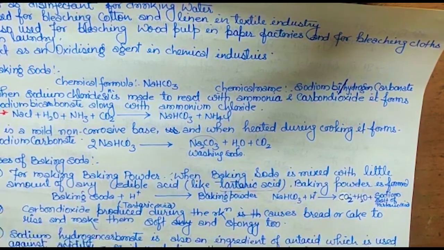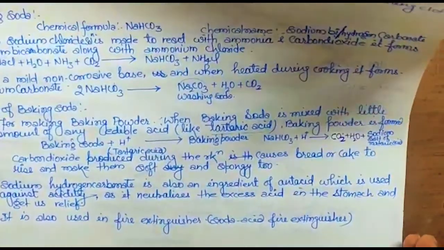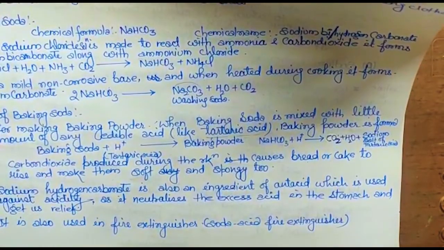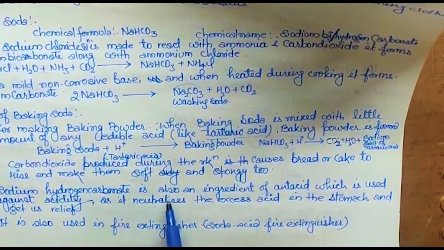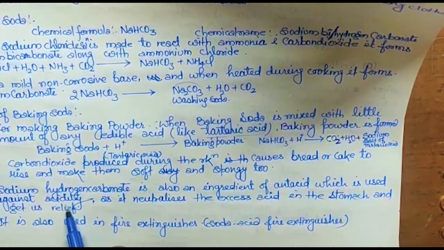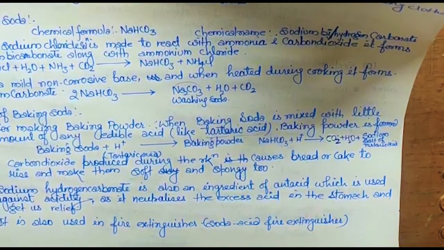Now next is sodium hydrogen carbonate is also an ingredient of antacid. Antacid, you all know that, which is used against the acidity. Okay. So sodium hydrogen carbonate is also used as an ingredient of antacid, which is used against acidity. Okay, as it neutralizes the excess acid in the stomach and get us relief.